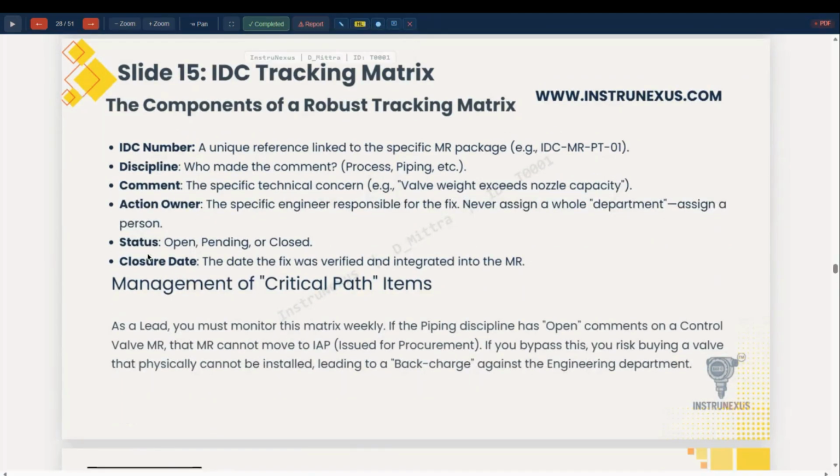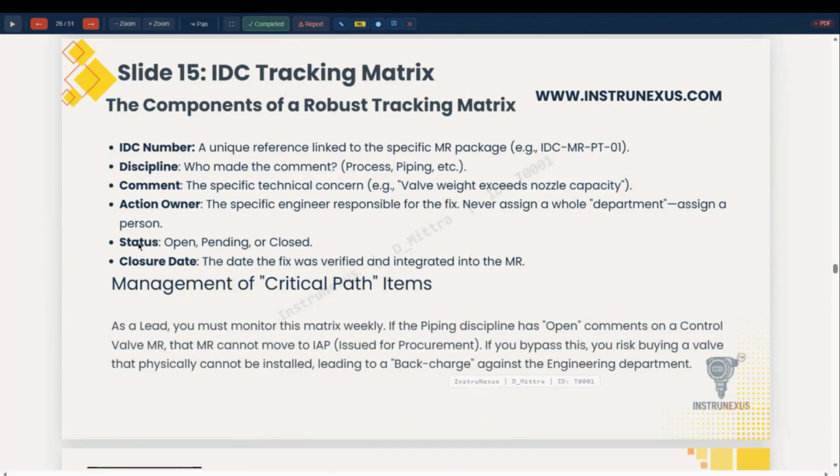IDC tracking matrix: IDC number, discipline, who made the comment, process, piping. Once the documents from the vendor are submitted, they are to be coordinated with the various departments, because all the dimensional drawings are to be coordinated with the mechanical equipment team as well.